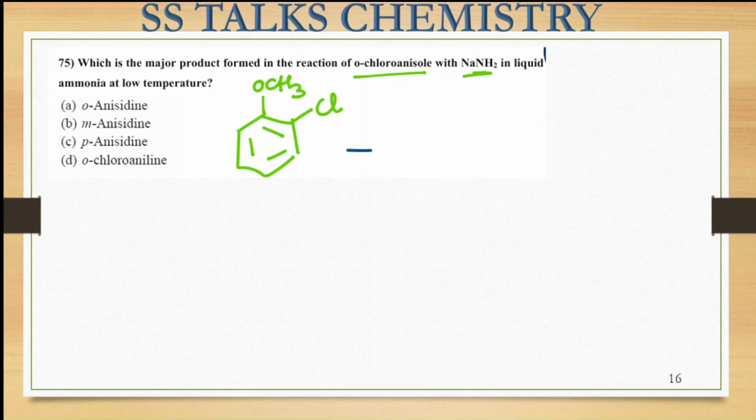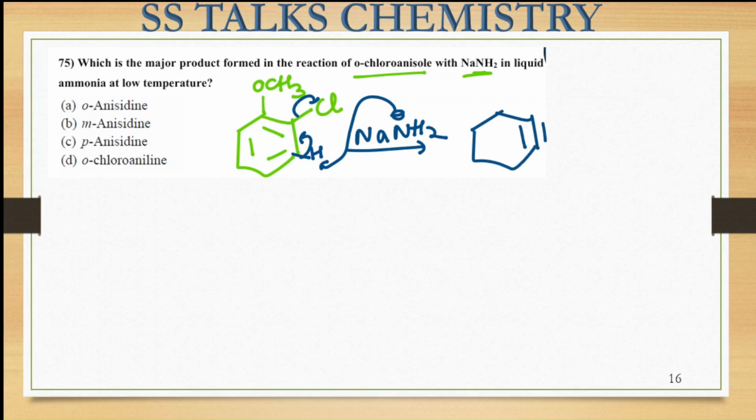Now this is being treated with NaNH2. What NH2 negative will be doing is abstracting the proton from here. This electron density will be shifted and the Cl group is going to leave from here, resulting in the formation of the benzyne species over here, with the OCH3 group attached.